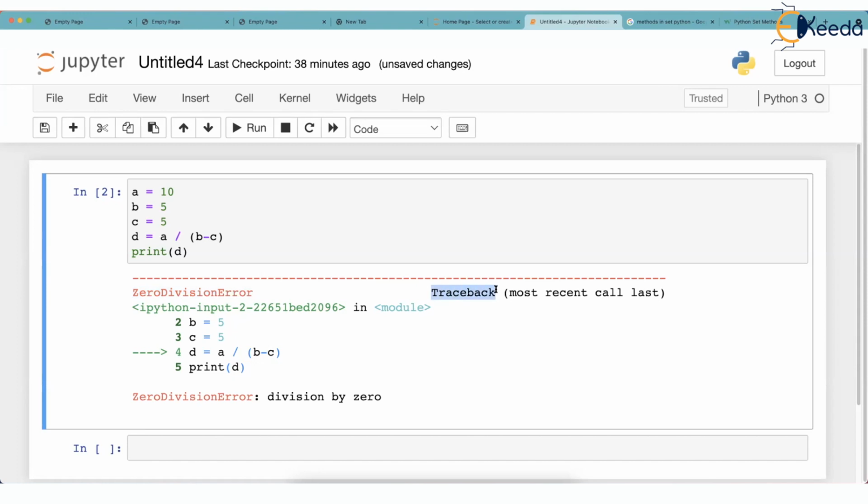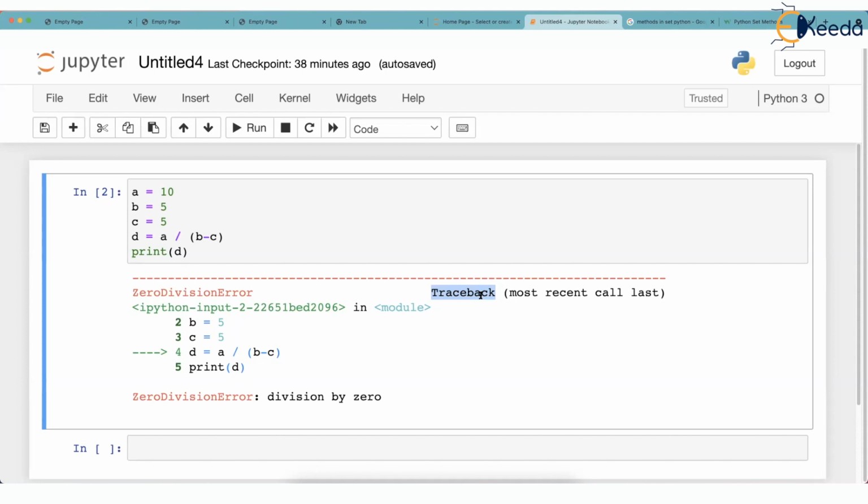Whenever you see this word Traceback, you should understand that this error has occurred during execution. This is not a grammatical error. Traceback means Python is complaining that you have written such a poor line that it is not able to execute it. So that's an exception. Whenever you see Traceback, you understand that execution cannot happen.